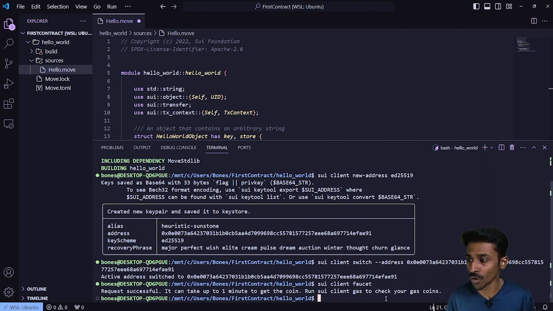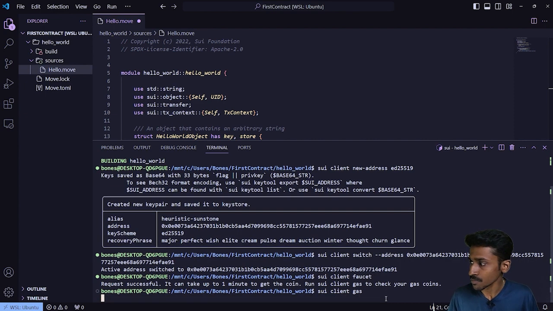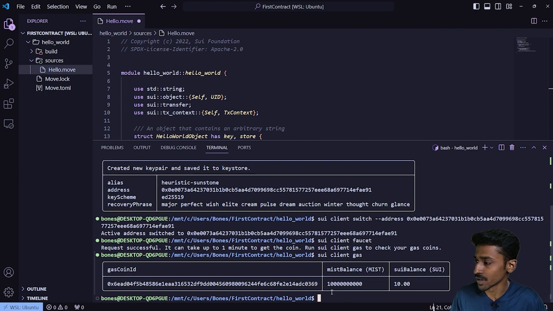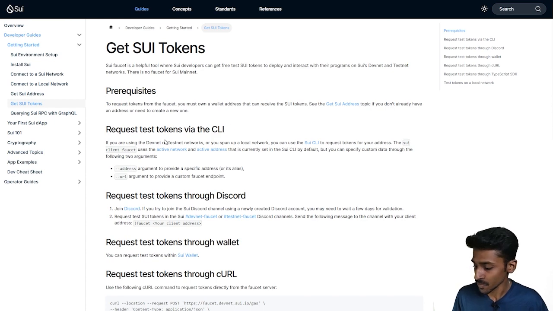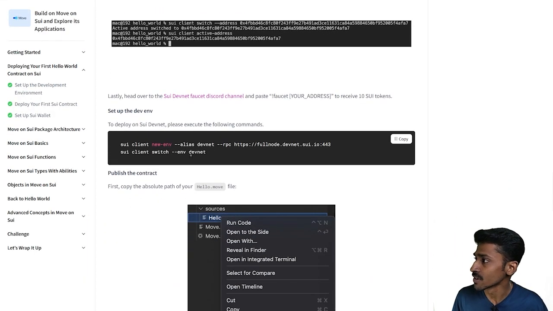Okay, let's just quickly go in and do so. So I'm going to say Sui client gas. When I go in and run this, it's going to take a few seconds, and there you go. So you can see the particular address. This is the gas coin ID, and you can see how much balance I have. I have 10 Sui tokens as my balance for the time being, and this is something that we're going to need so that we can deploy our smart contract onto the DevNet. All right. So let's move back here again.